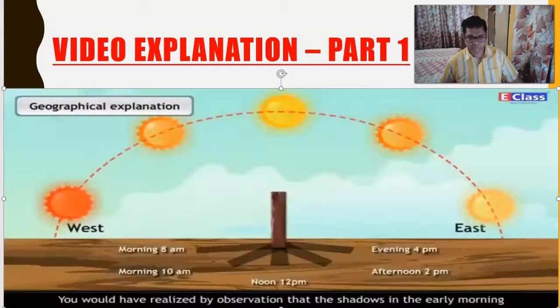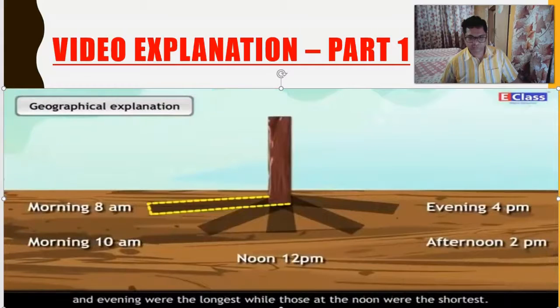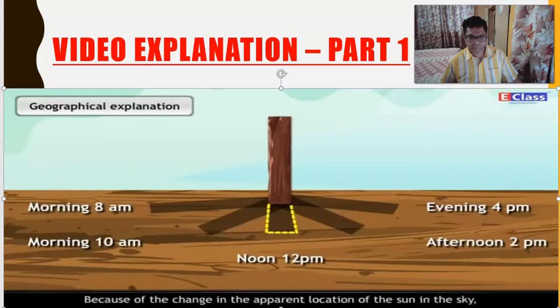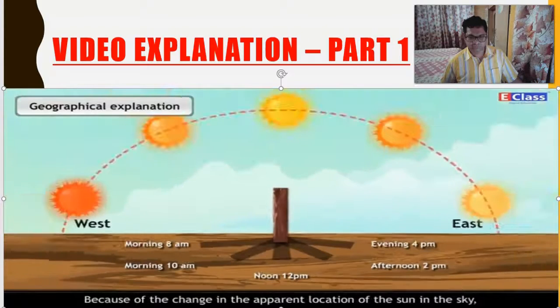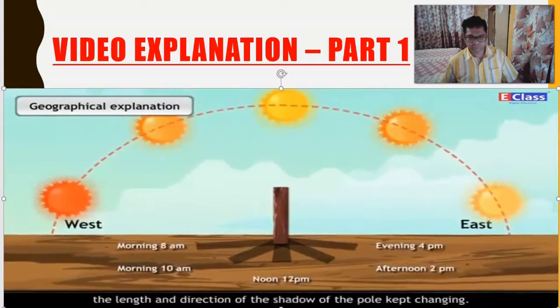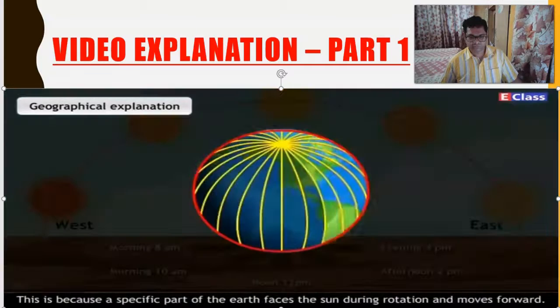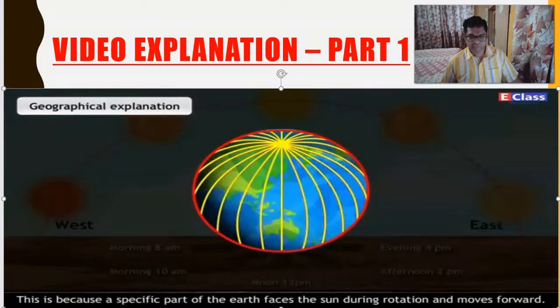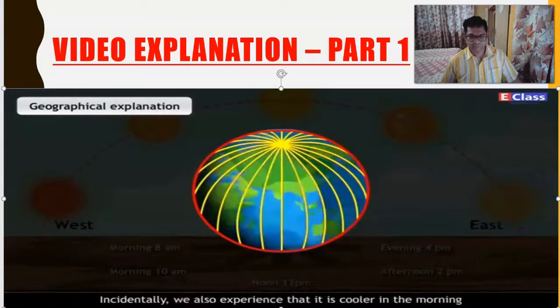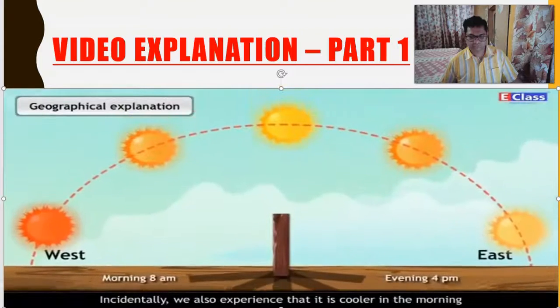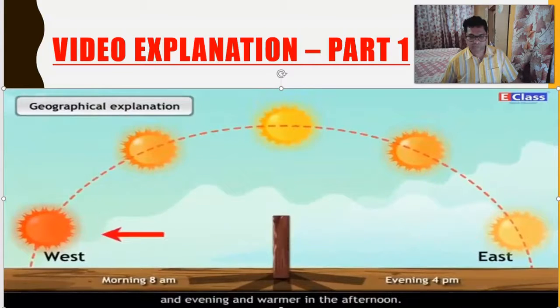You would have realized by observation that the shadows in the early morning and evening were the longest, while those at the noon were the shortest. Because of the change in the apparent location of the sun in the sky, the length and direction of the shadow of the pole kept changing. This is because a specific part of the earth faces the sun during rotation and moves forward. Incidentally, we also experience that it is cooler in the morning and evening and warm in the afternoon.